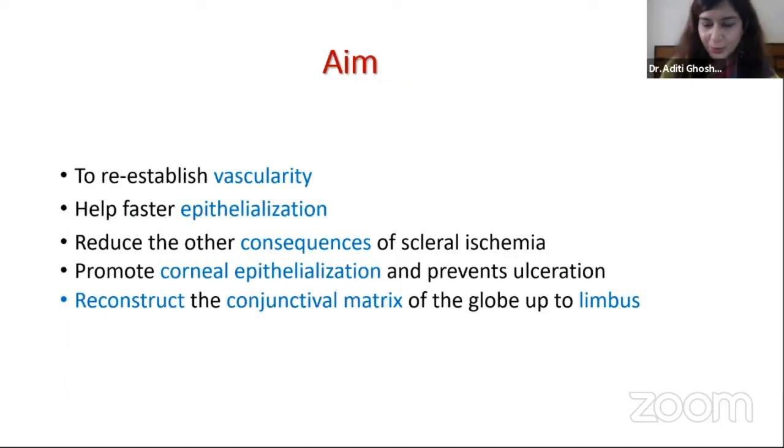So what is the aim? We re-establish the vascularity of an ischemic surface, help fast epithelialization, reduce the consequences of scleral ischemia, promote corneal epithelialization, prevent ulceration, and reconstruct the conjunctival matrix of the globe up to the limbus.